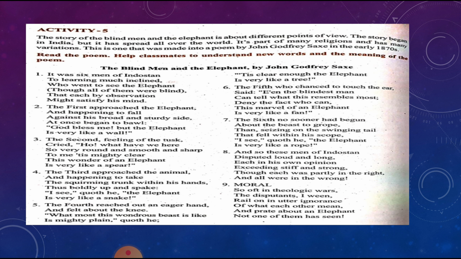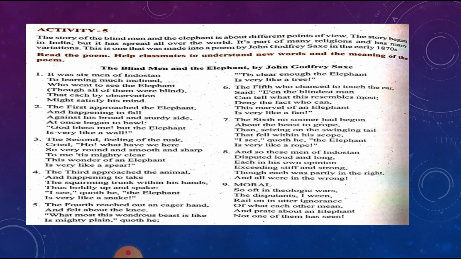Not one of them has seen. See, not one of them. As such, they were blind. See what is said over here in this poem. In this popular poem, The Blind Men and the Elephant, published in the 1870s, the poet John Godfrey Saxe conveyed that one who listens to the point of view of all involved may get a closer perspective of the reality. The story is centered on six studious blind men from Hindustan, that is India, and they went to see an elephant. Since all were blind, they could learn only by touching.